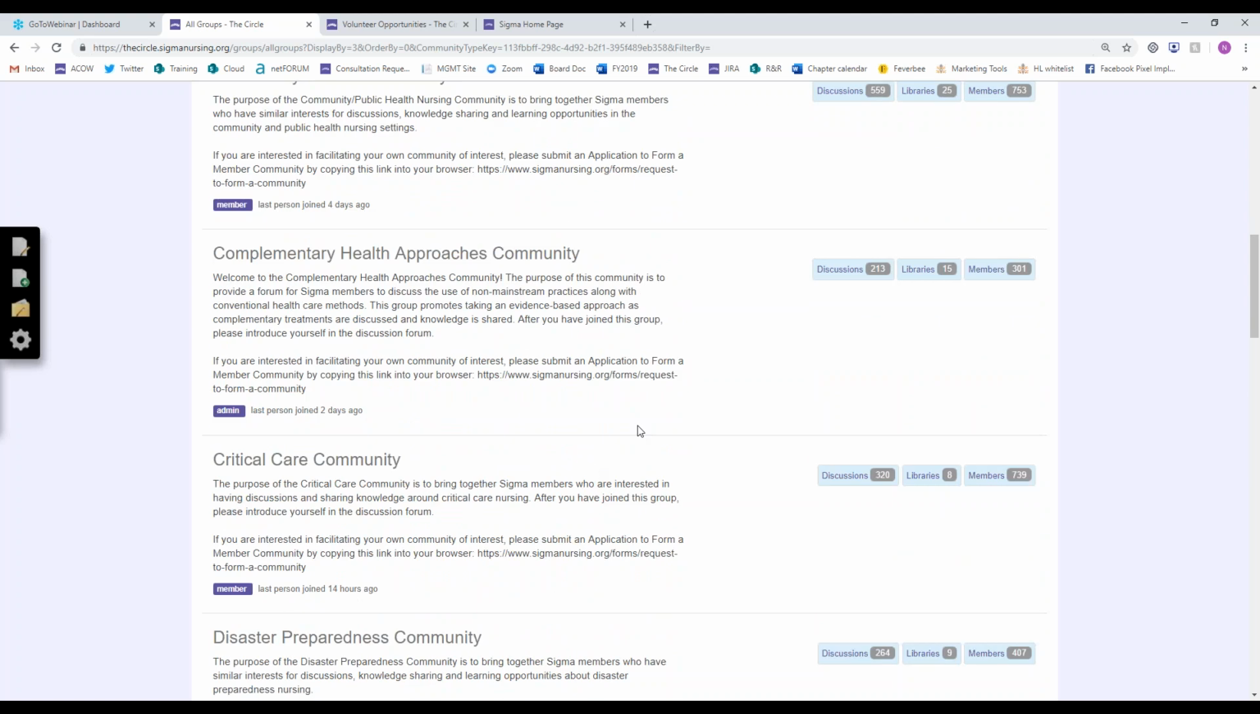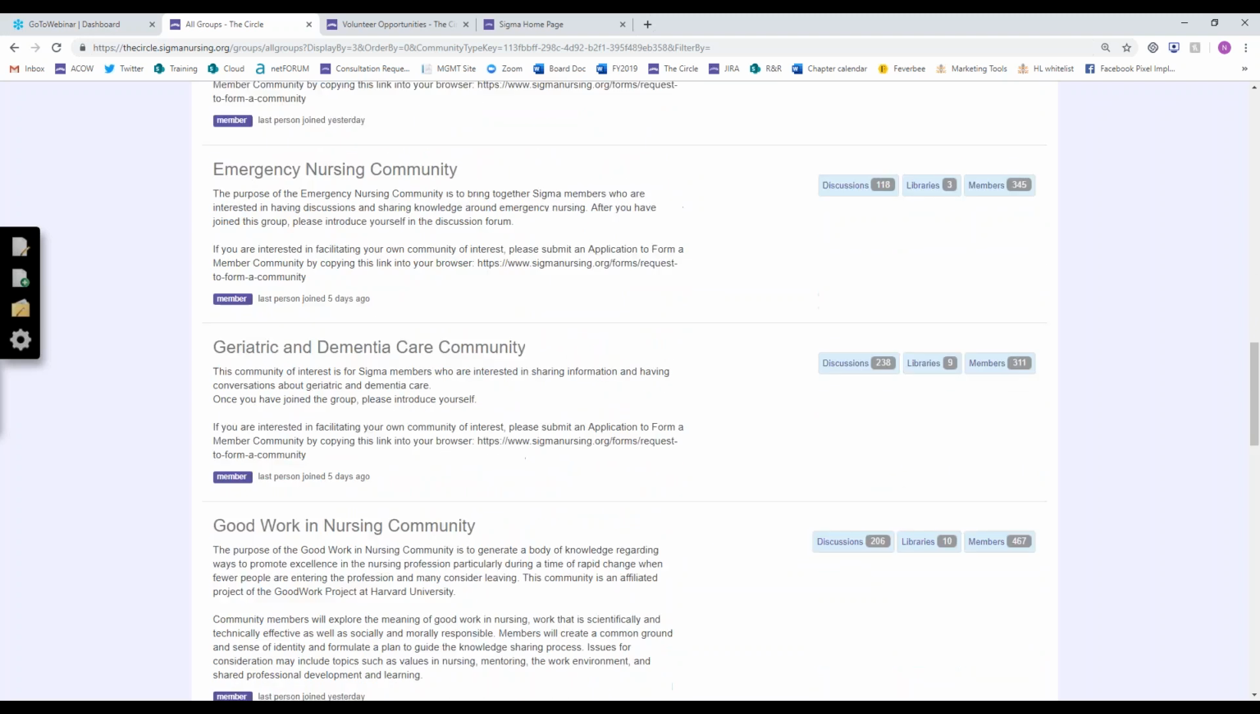So if a member comes on the circle and they say, "Hey, I don't see my topic represented," there's an application that you can submit to form a new one. So again, these are all completely member-driven and even facilitated by volunteer members. So let's look into one of these communities of interest.